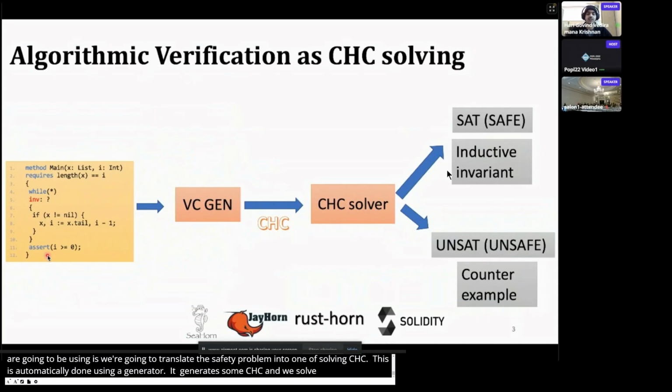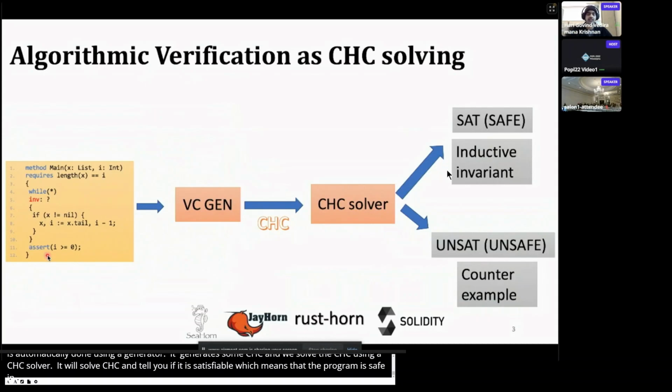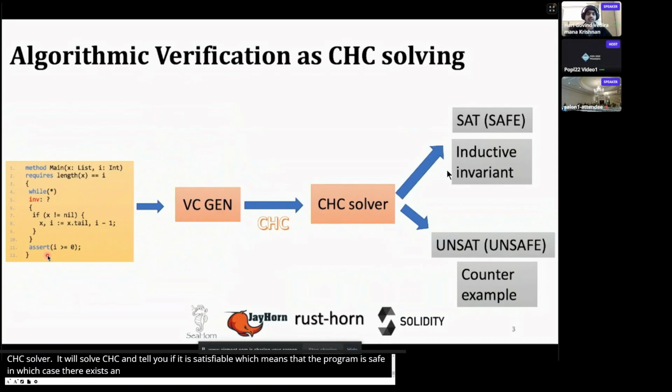The CHC solver is going to tell you whether the CHCs are satisfiable, which means that the program is safe, in which case there exists an inductive invariant, and the CHC solver is going to give you the inductive invariant that will prove the safety of your program. Or the CHC solver is going to tell you that the CHCs are unsatisfiable, in which case your program is unsafe, and the CHC solver will give you a counterexample that violates the assertion.